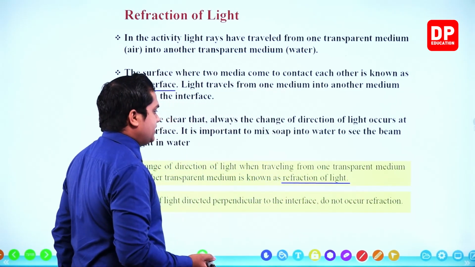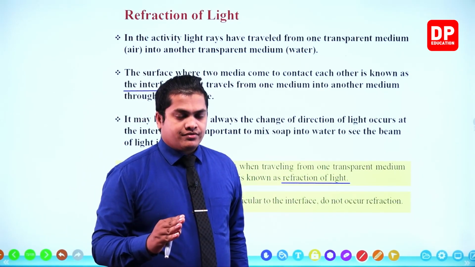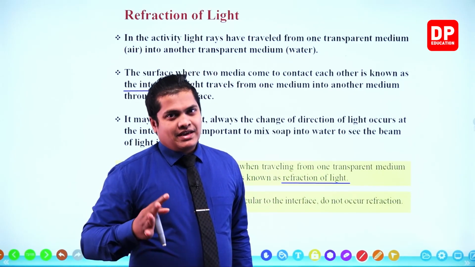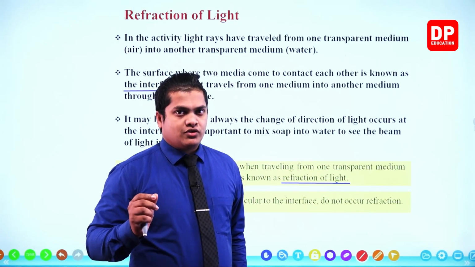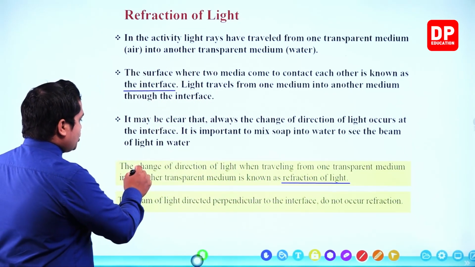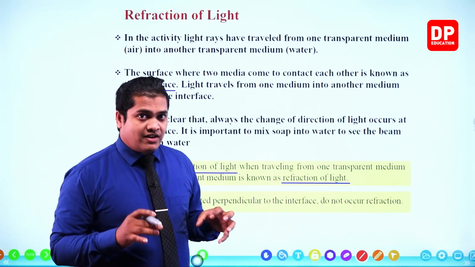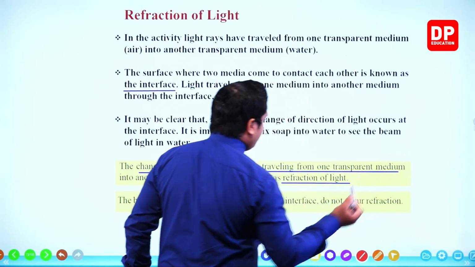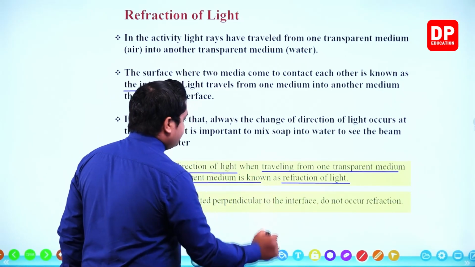Refraction of light. Now we are coming to the definition of refraction. Over there I was telling about bending. Now the real definition for refraction: refraction is, my dear children, the change of direction of light when traveling from one transparent medium to another transparent medium.